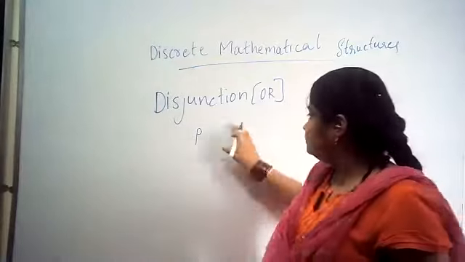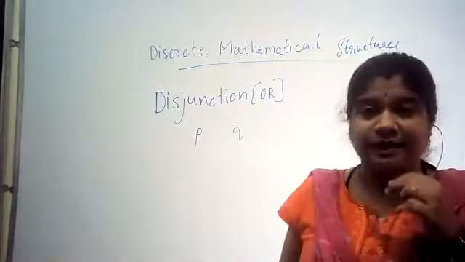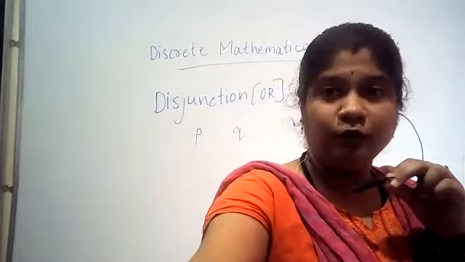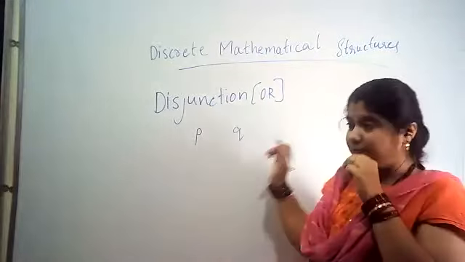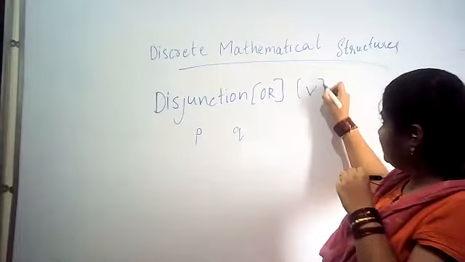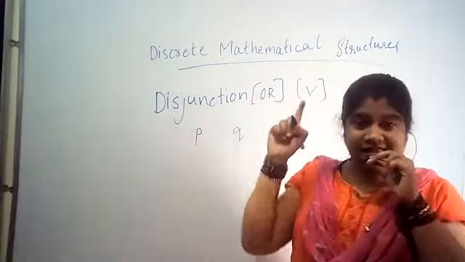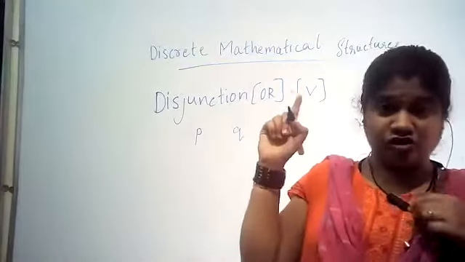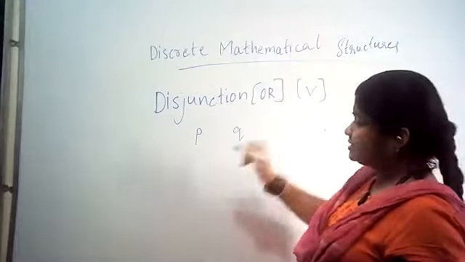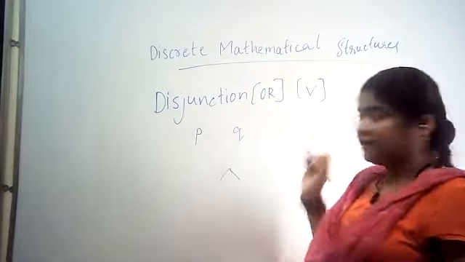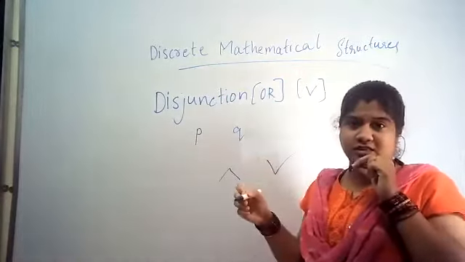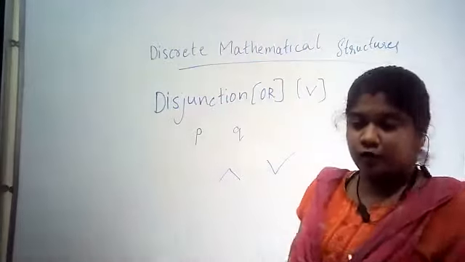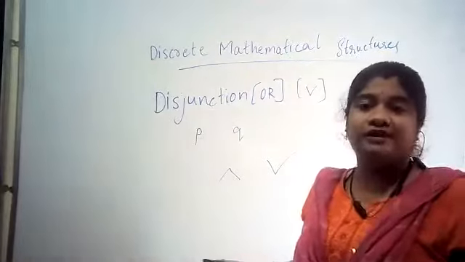Always remember that propositions are written in small letters. Considering two propositions p and q, the symbol for disjunction is V. As we studied, conjunction was represented as cap, whereas disjunction is represented as V. The reverse of conjunction is disjunction.